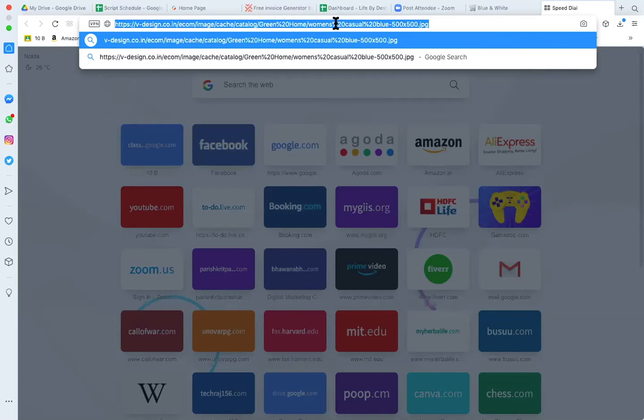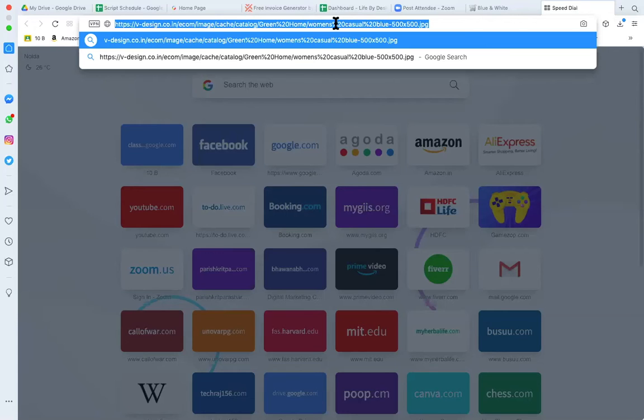So if you know the path, you can just open that file which is already there on the file manager. If the access right is view, you can open that file anywhere on the internet. By default, all the files you upload on the file manager have view access. View access means anyone can see it, no one can edit it. So if you know the path and you are uploading the images there, by default anyone is able to see that.